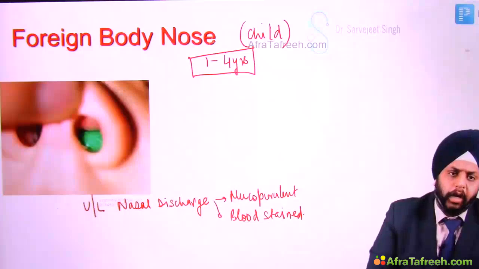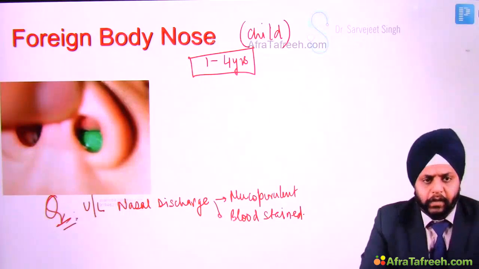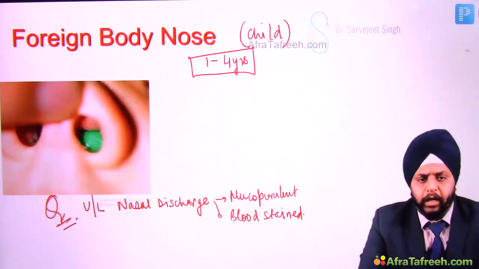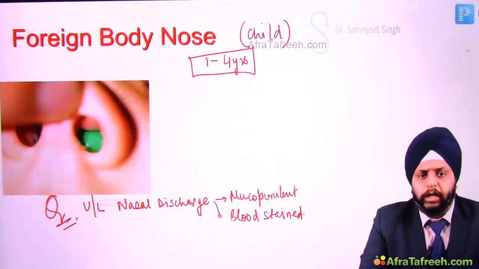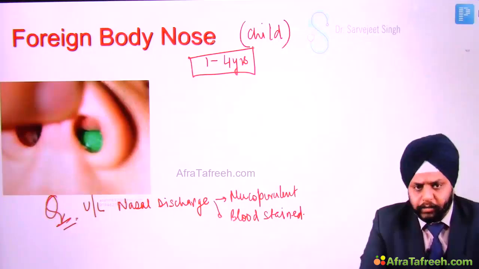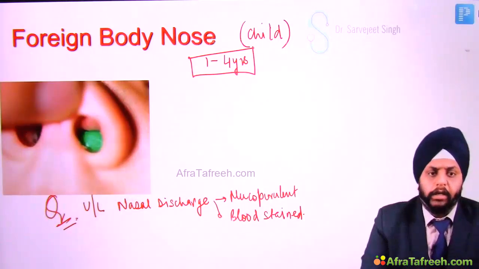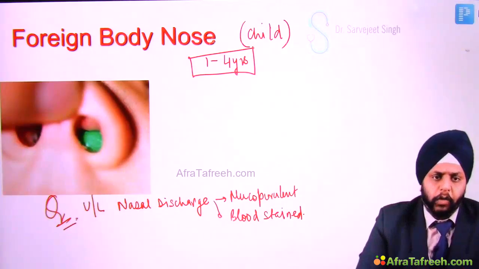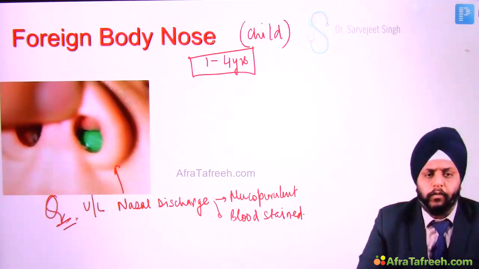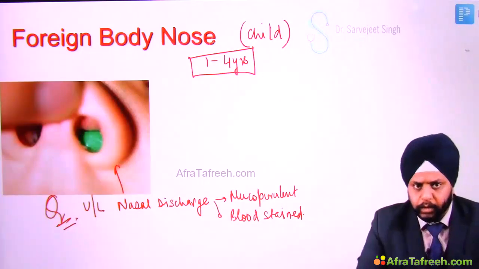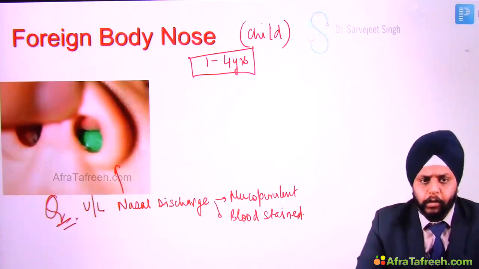And that is your MCQ question over here. Let's say you have a question: a 4-year-old child presents with unilateral mucopurulent discharge. Whenever the words are child and unilateral, the first differential diagnosis you have to think of is foreign body in the nose.